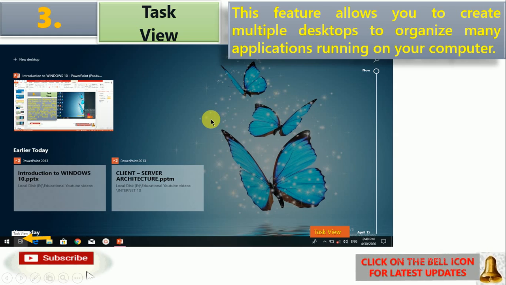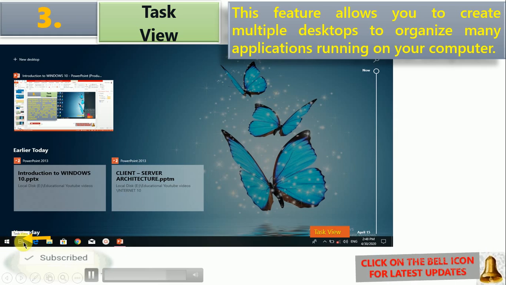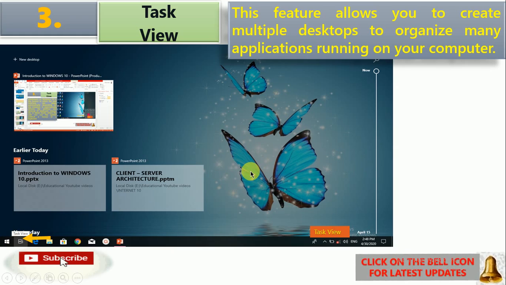See, in the taskbar, just beside the start button, you have the Task View button. Whenever you click on Task View, you will get this type of screen, where you will get all the information of the applications that are open.